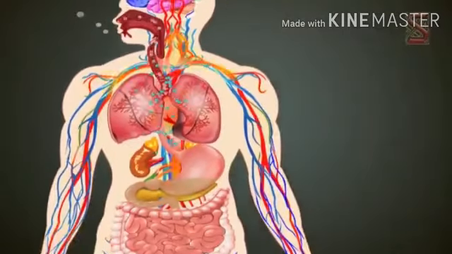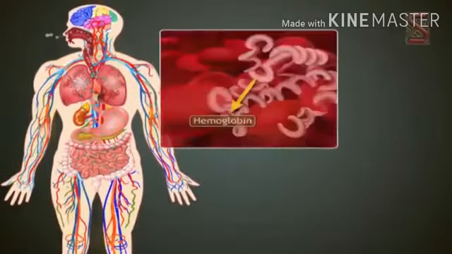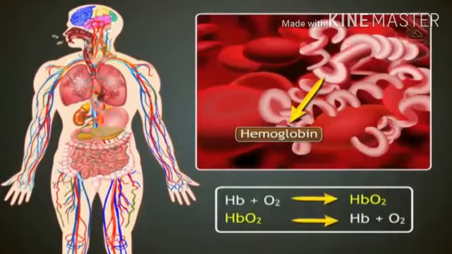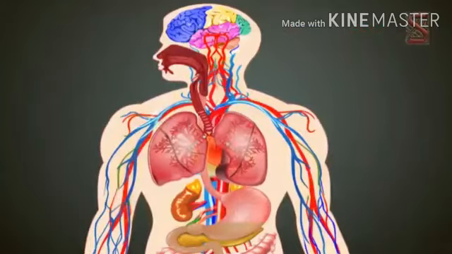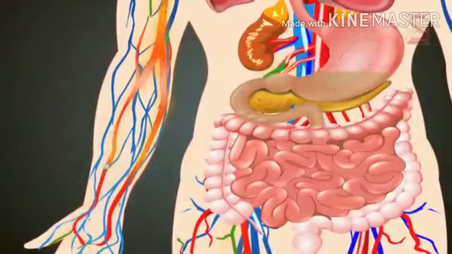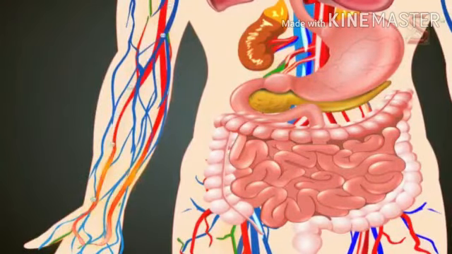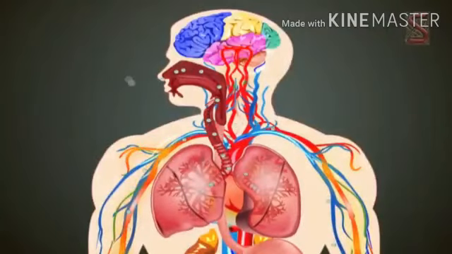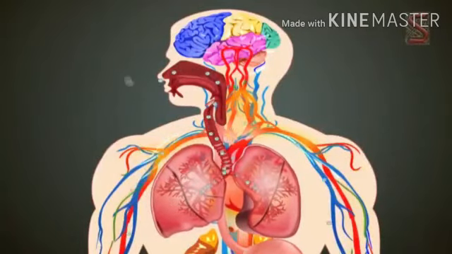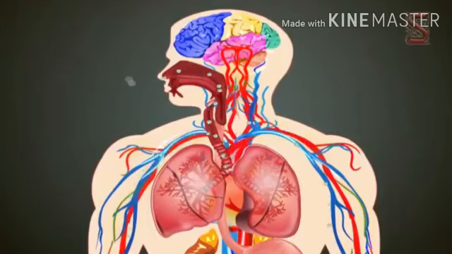Inside the tissue, oxygen gets free from the hemoglobin and moves into the cell. You will understand it with this equation. CO2 from the tissue is expelled, which is mixed with the blood by diffusion. Blood rich in CO2 then returns to the heart via veins. From the heart, it is pumped to the lungs. Here, CO2 passes to the alveoli to be expelled through exhalation.